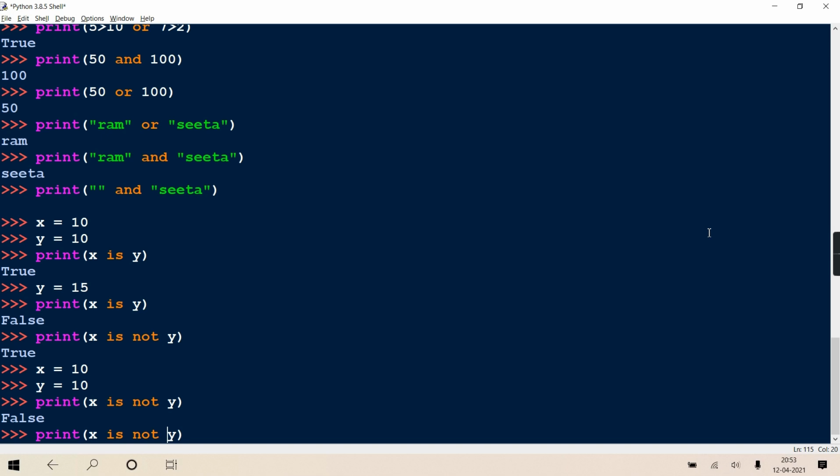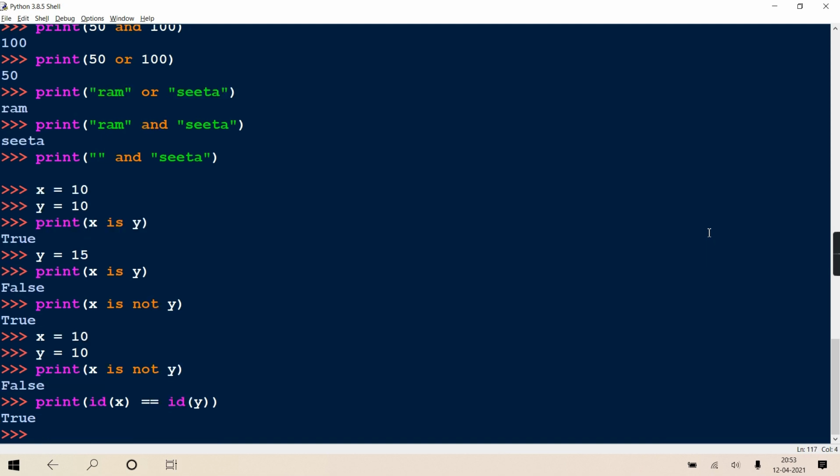Some people check this with id of x and id of y using the double equals operator. Is it doing a similar job? Ultimately it is doing the same thing: checking the address of x, then comparing the two addresses. The is operator internally does the same thing.